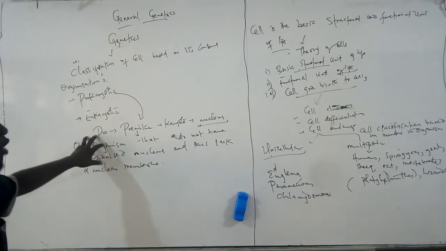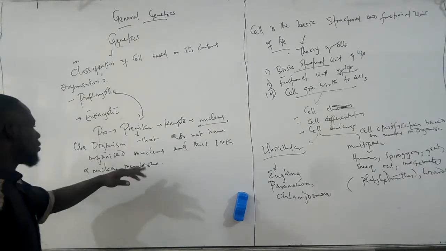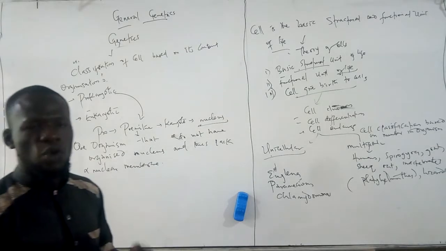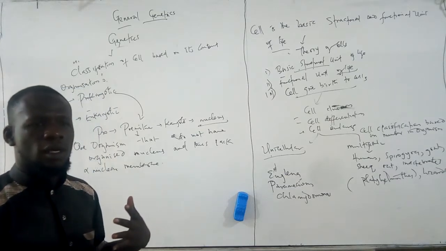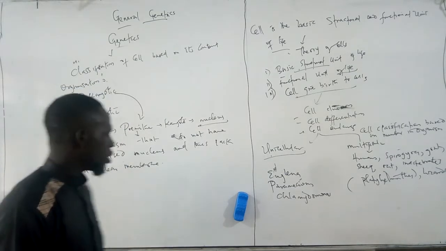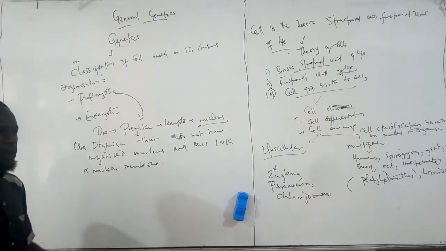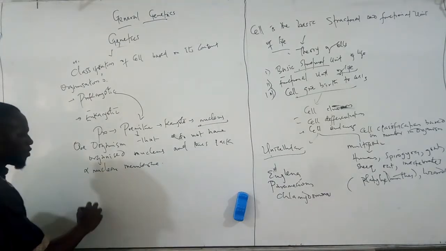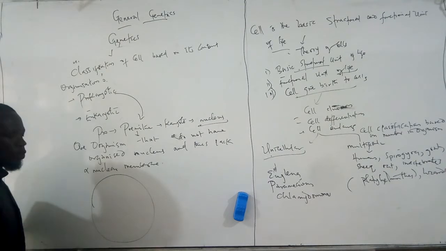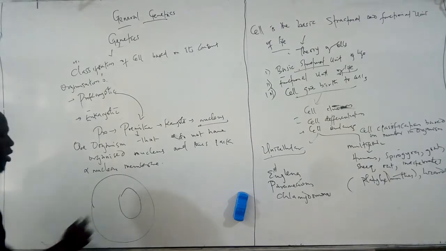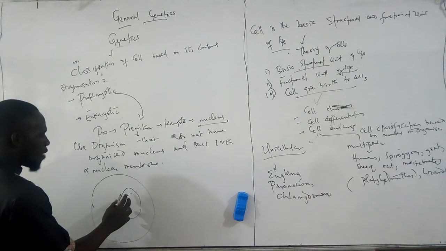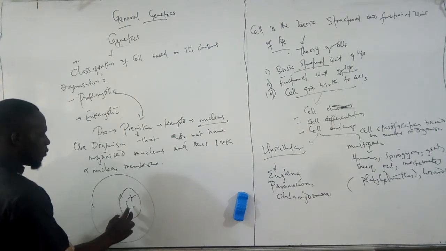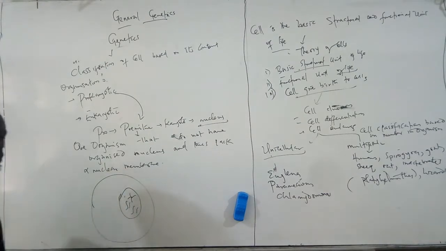So talking about prokaryotic organisms, they do not have an organized nucleus. That is, the nucleus is not organized. It's not in a good shape. It's not properly arranged. And thus they lack a nuclear membrane. Let's take, for example, a cell, and inside this cell we have a nucleus. But in the context of the eukaryotic organism, there is supposed to be a membrane that surrounds the nucleus, whereby you will have the chromosome content floating inside the nucleus.